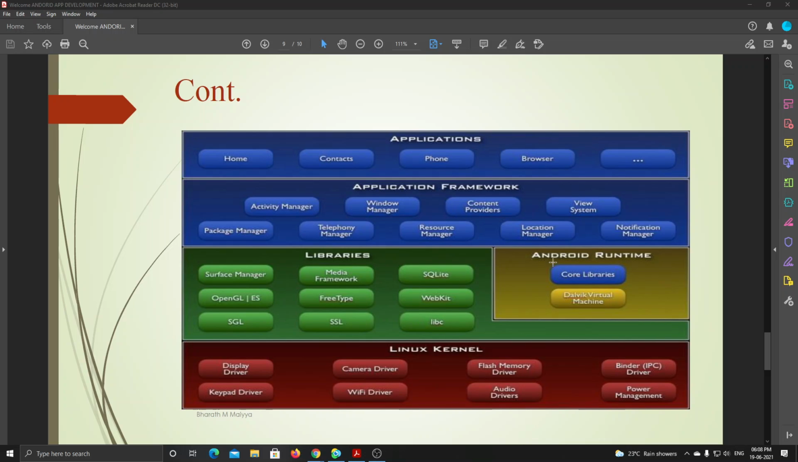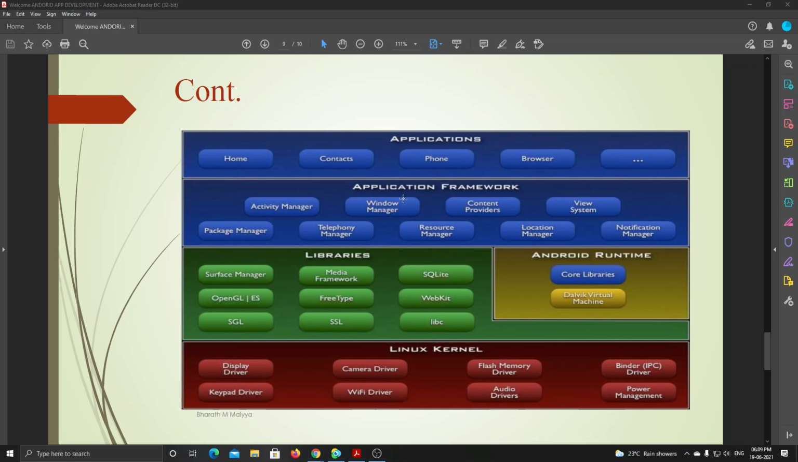But using the Android runtime, we can develop applications. Using these core libraries, we can use these runtimes and develop applications. Then comes the application framework, which has the package manager, telephony manager, resource managers, view systems and all those things.